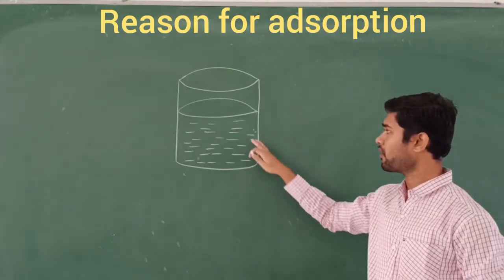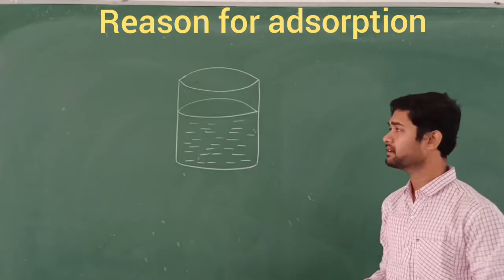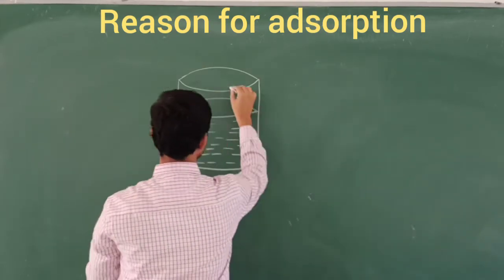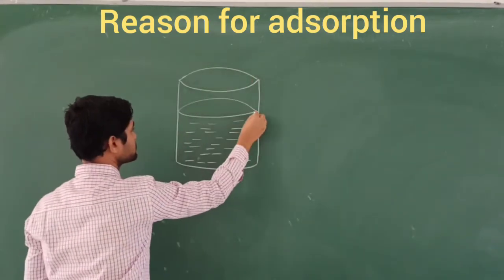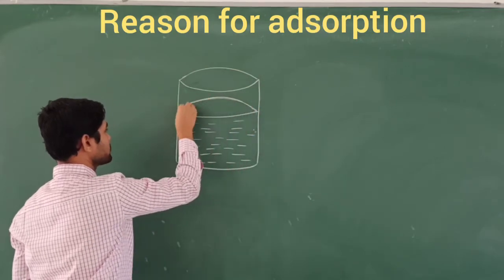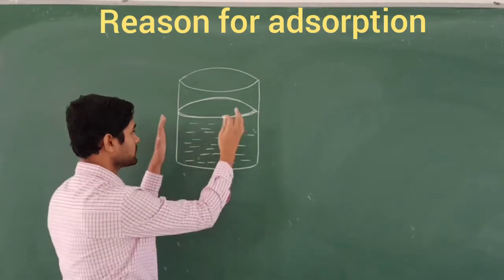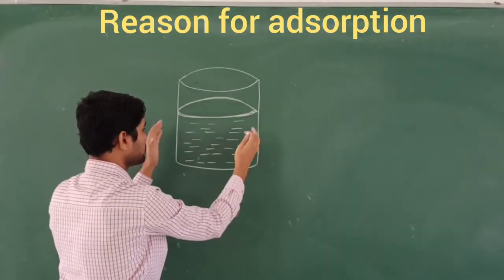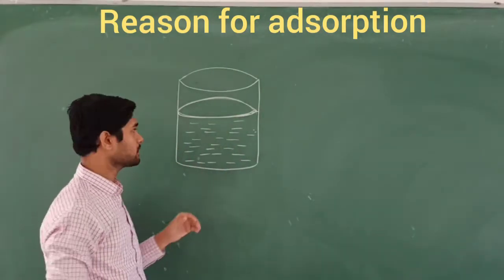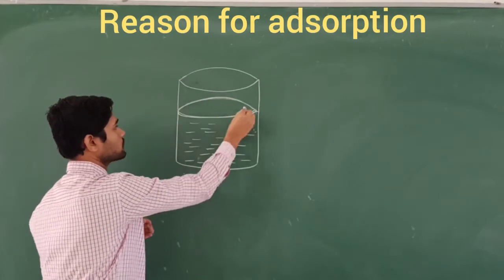So in the container, all the water molecules are going to be filled here. This is called the opening of the container, and this is called the surface. So this is the surface of the water liquid, right? What happens when you consider the molecules here? This is a container, water molecules are going to be filled in the container, and this is called the surface of the water molecules here.